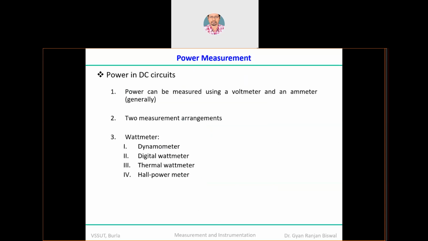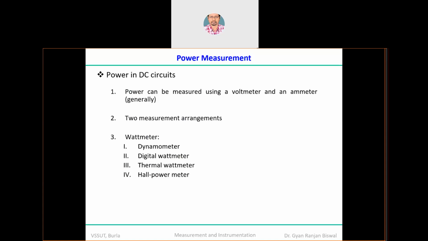So if you talk about the type of measurement, obviously it is separated with respect to DC and AC circuits, okay. To measure the power, ultimately what we need is voltage and current. So we will use a voltmeter and ammeter configuration, okay, to get the instantaneous value of the current and voltage at the same time.